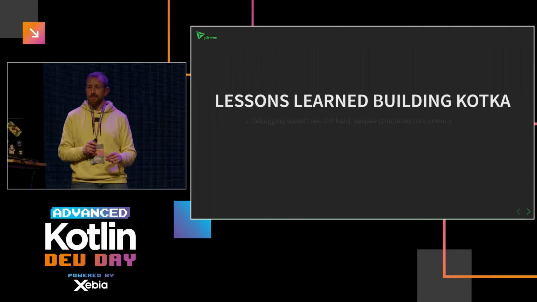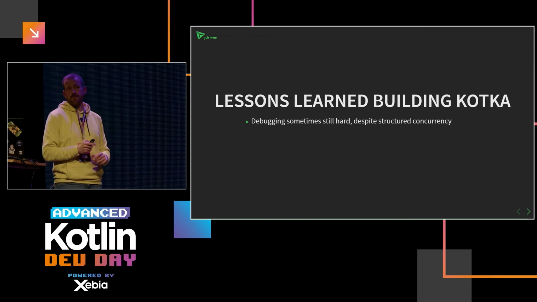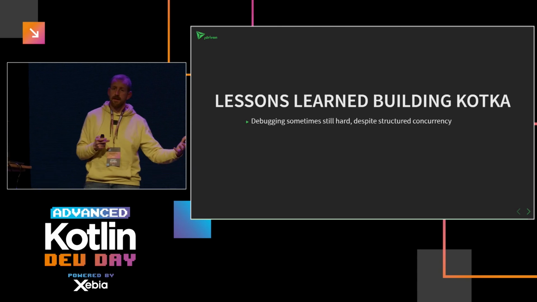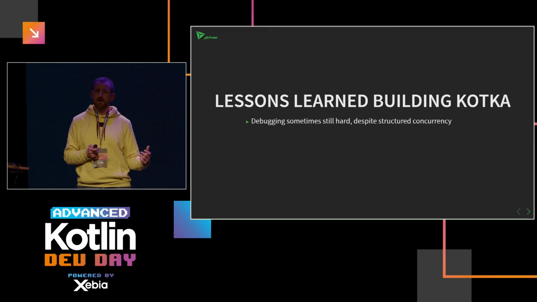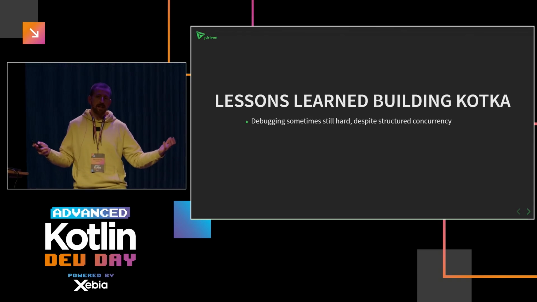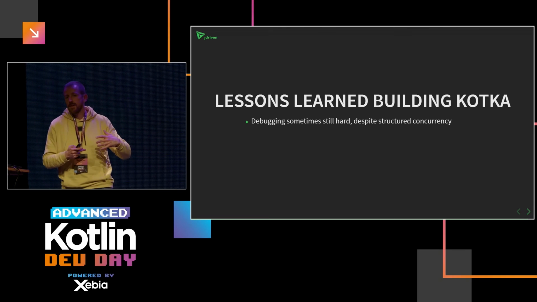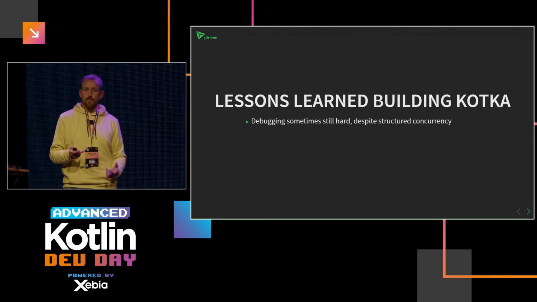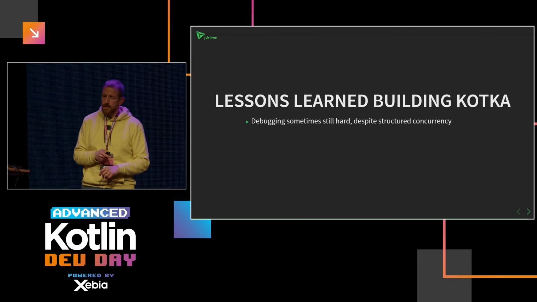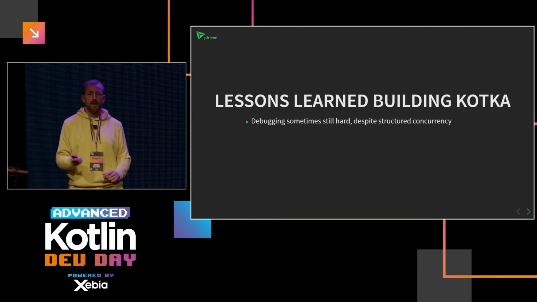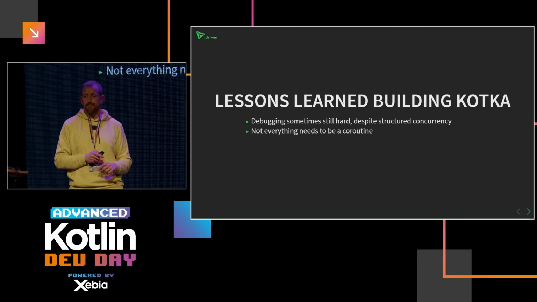So some lessons learned. Despite the whole structured concurrency thing, which makes asynchronous code easier to read and to write, it's still sometimes hard to debug. It's still asynchronous code, so things are still happening in ways you might not expect. They're still more difficult than single-threaded synchronous code. So be aware that even though I'm saying, hey, this is very nice and works very fine, you still might go crazy trying to figure out why things are not working the way you're expecting them to work.